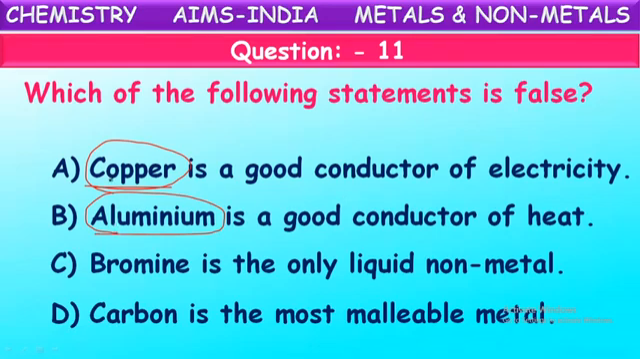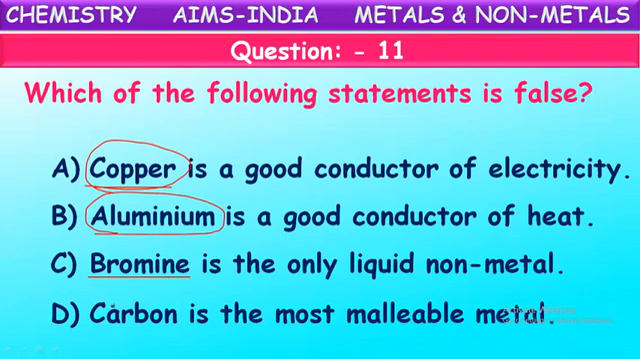If you see next one, bromine. Bromine is the only one which exists in the liquid state among the non-metals. Yes, out of all the non-metals, the remaining are either in the gaseous state or soft solid state. But bromine is the only element from the non-metals which exists in the liquid state at normal temperatures.